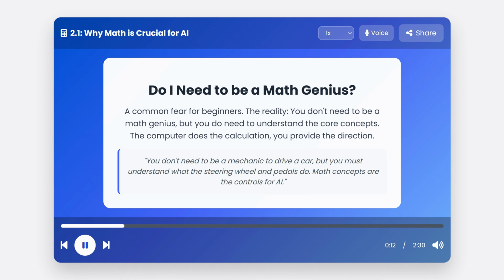The biggest myth that stops people from learning AI is the fear that you need to be a math genius. The truth is, you don't. But you do need to speak its language. Think of it like driving a car. You don't need to be a mechanical engineer to drive, but you absolutely need to understand what the steering wheel, pedals, and gears do. The core concepts of math are the controls for building and steering an AI.